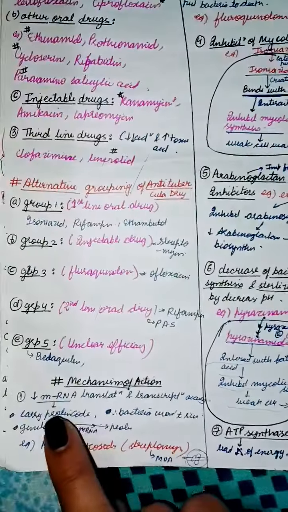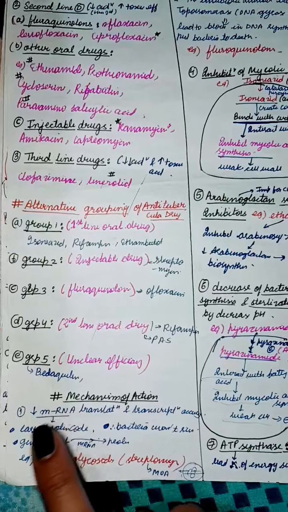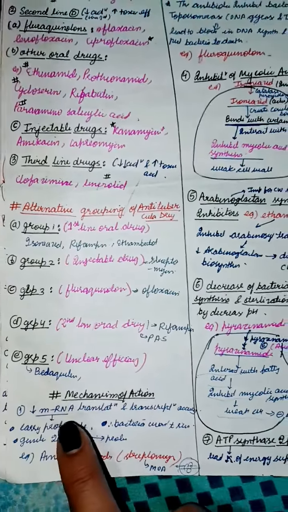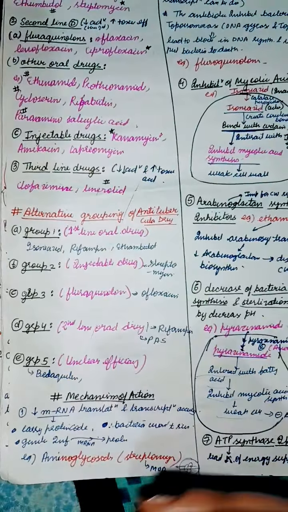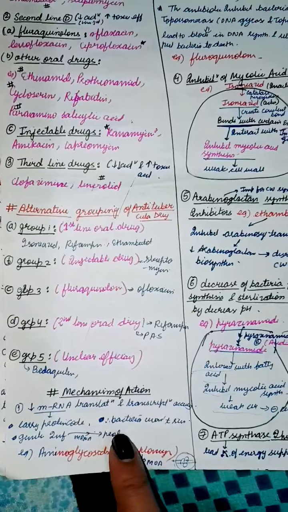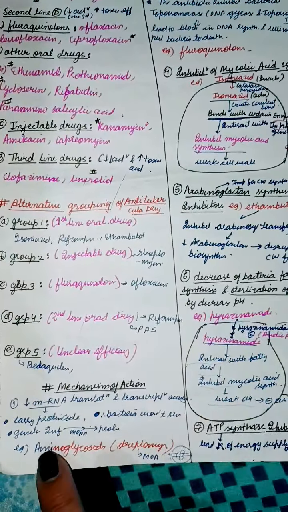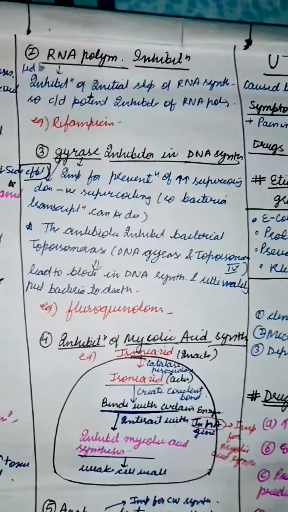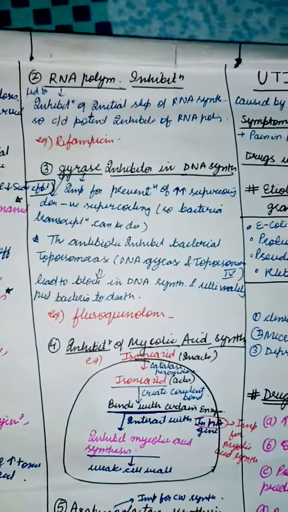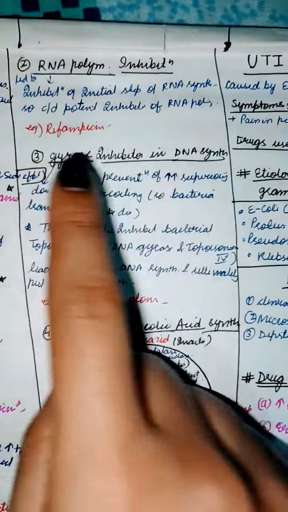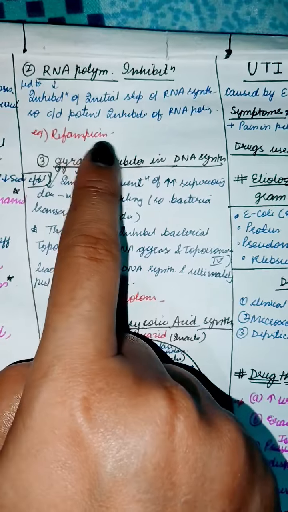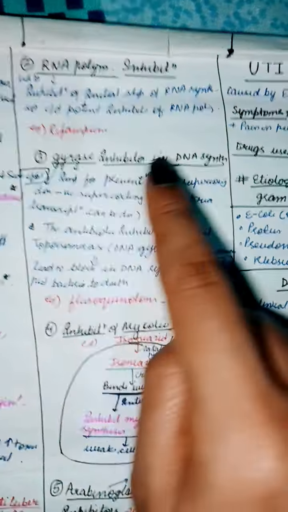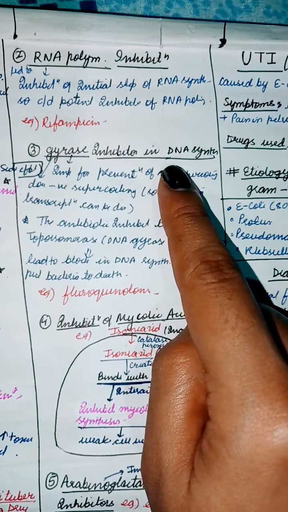Now the mechanisms of action of antitubercular agents. The first mechanism decreases the translation of mRNA, which ultimately leads to a decrease in protein synthesis. Example is aminoglycosides, for example streptomycin. Second is RNA polymerase inhibitor, so that RNA can't be polymerized. Example is rifampicin.